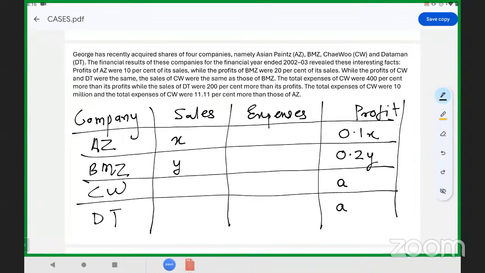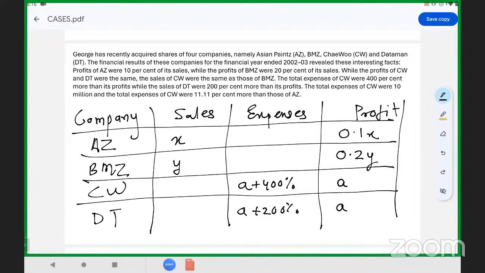Now the total expenses of CW were 400% more than its profit, while the expenses of DT were 200% more than its profit. So the expenses will be A plus 400% for CW, and A plus 200% for DT. The total expenses of CW were 10 million, and were 11.11% more than those of AZ.